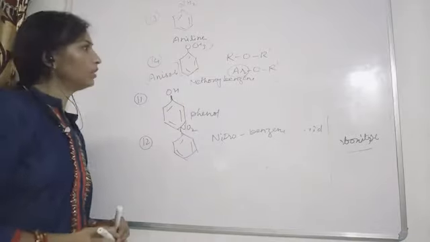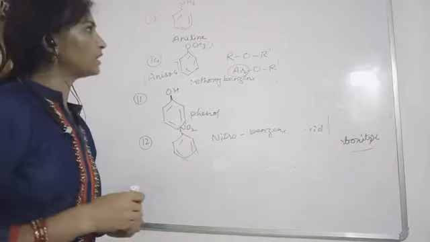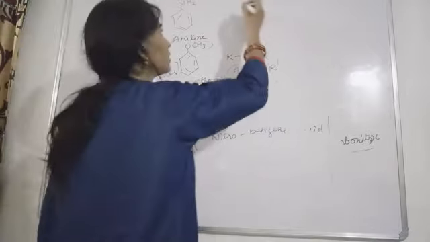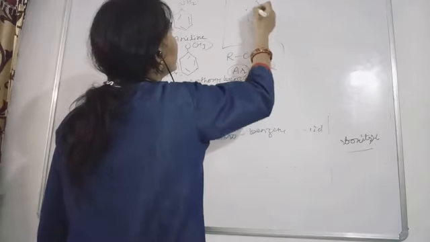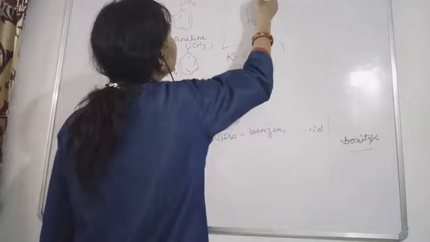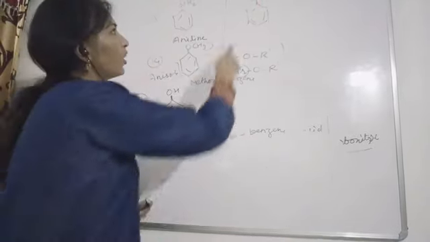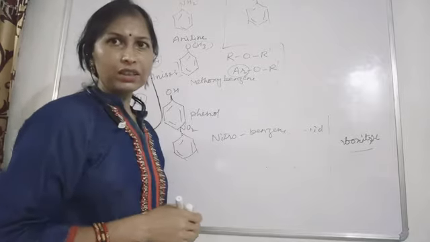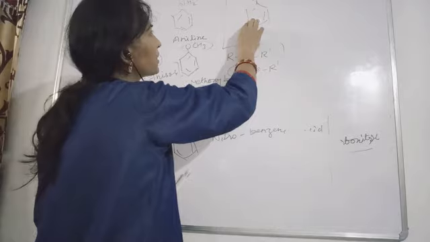Okay, so now next, if an alkyl group is attached to your benzene ring. Suppose you have benzene and then CH3 is attached, the alkyl group. So what will be the IUPAC name?